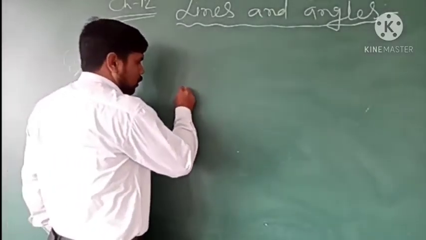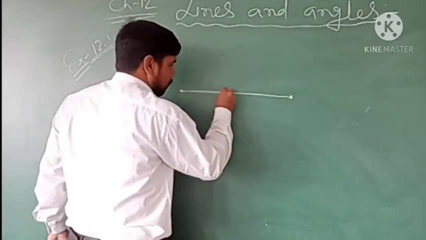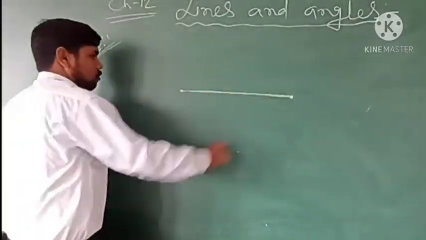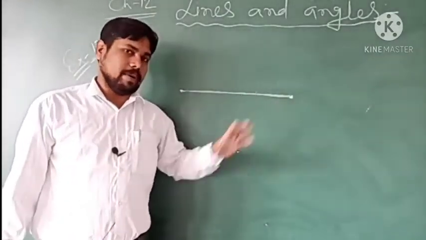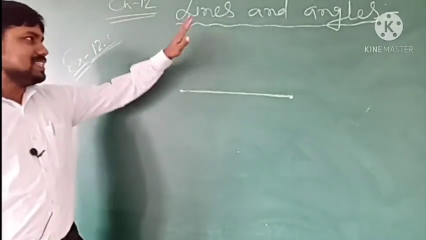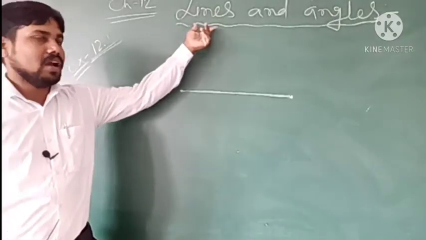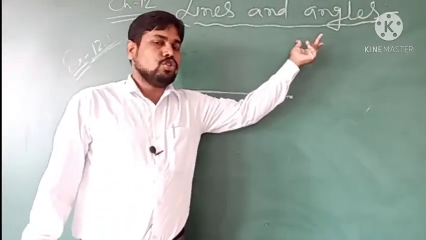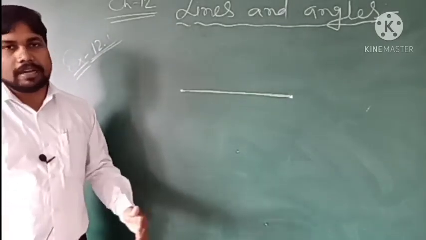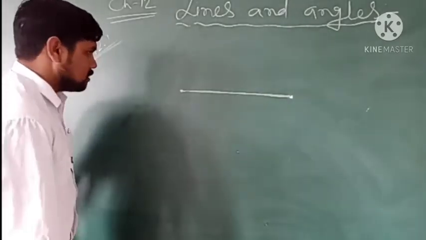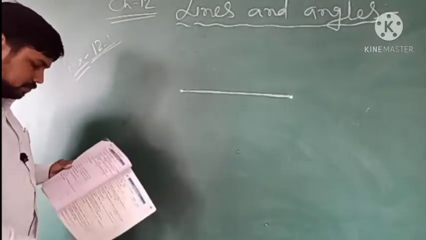And if we draw 2 points and join them, the shortest distance between 2 points is called a line or line segment. Basically, in this chapter we will learn two topics: one is lines, another is angles. First we will start with the line segment. So what is the line segment? The first thing which we have is the line segment.